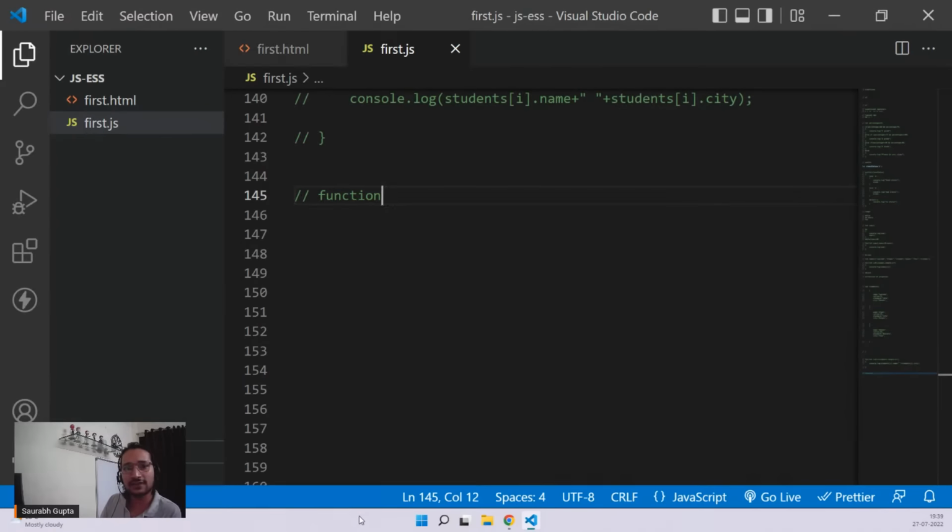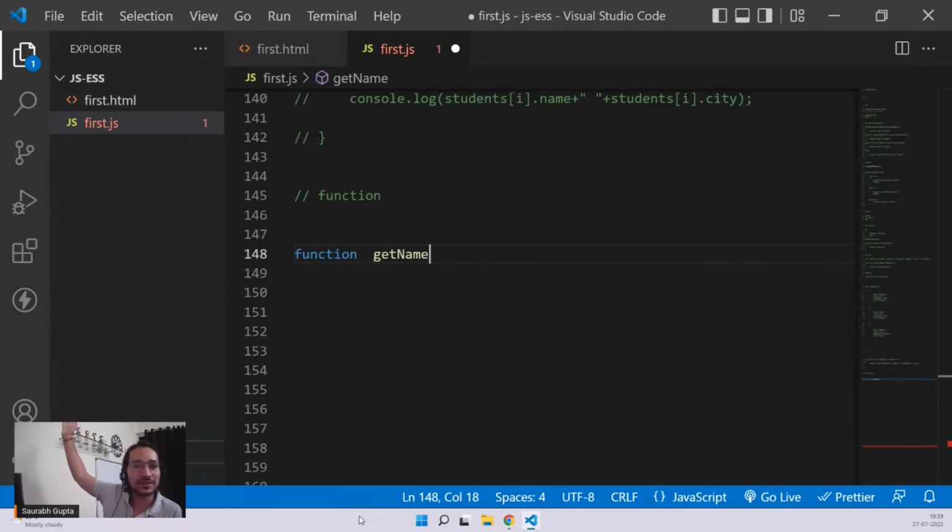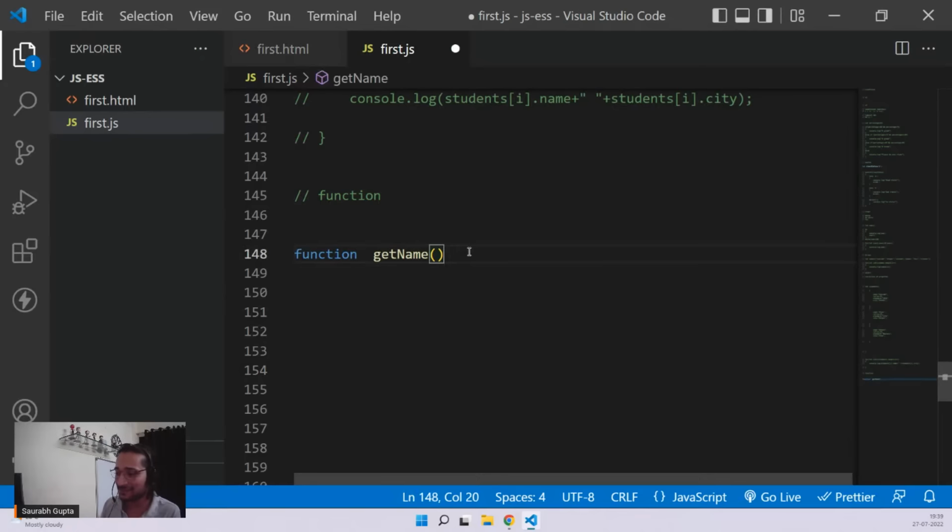Let's see how to create a function in JavaScript. Very simple. You have to use a keyword called function, and then you can give it any name. Let's say I call it get name, anything. Right now I'm not going to get the coordinates of any person from a satellite, but let's just call it get name. Then you have to add rounded brackets, also called parentheses. It's very important in front of a function name.